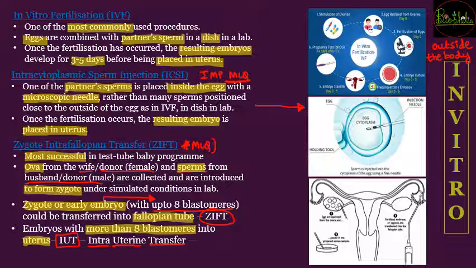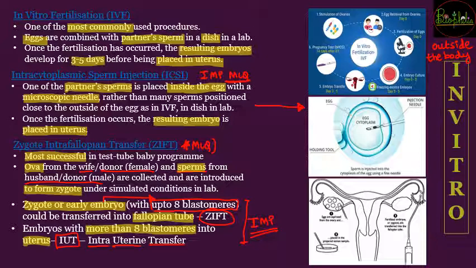So this is a very important part that you have to remember: if it is ZIFT, in that case it is a zygote or early embryo up to 8 blastomeres. The question always twists it: if the fertilization has occurred outside the female body and the early embryo with 8 blastomeres is to be transferred, where?